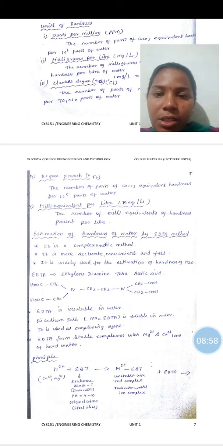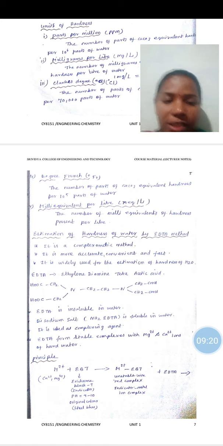Next, fifth one is milli equivalent per liter, represented by meq per liter. The number of milli equivalents of hardness present per liter is known as milli equivalent per liter. These are the 5 units of hardness. So we discussed water and its sources and types, and also hardness and its types, temporary hardness and permanent hardness. Then next topic is estimation of hardness of water by EDTA method.